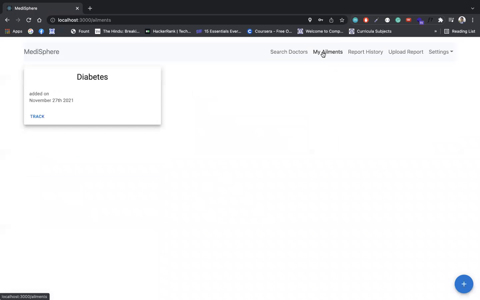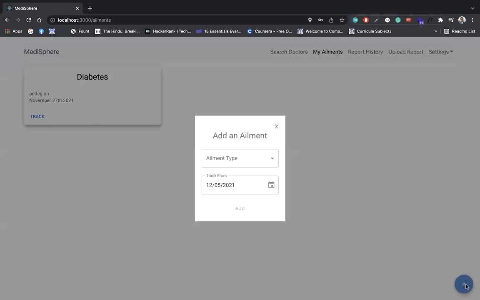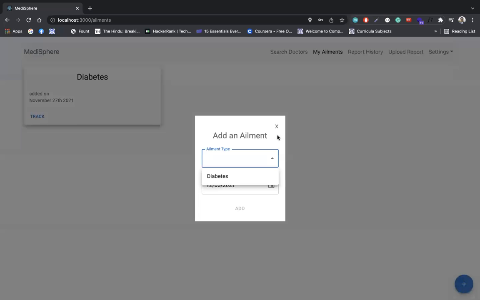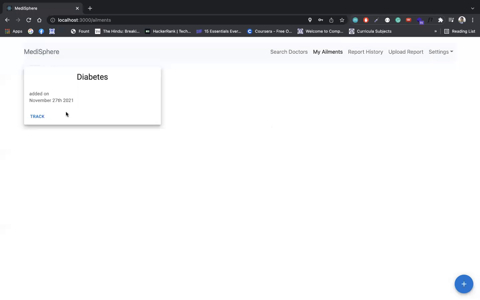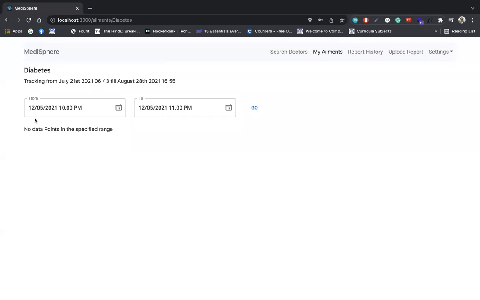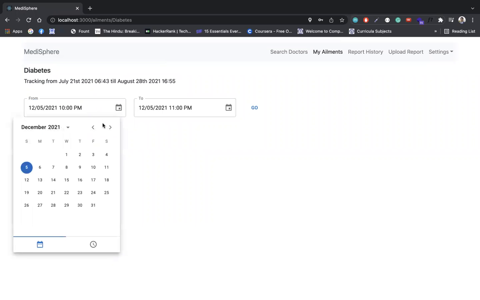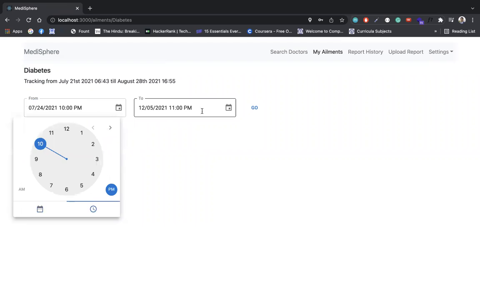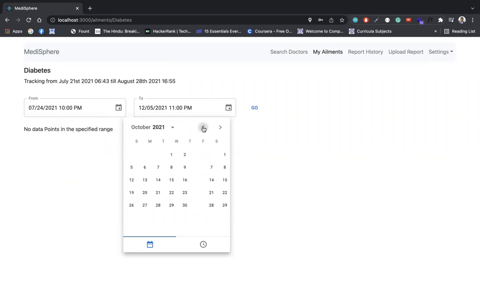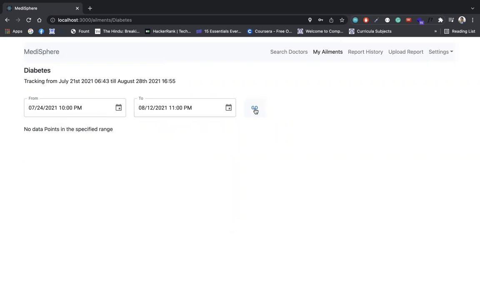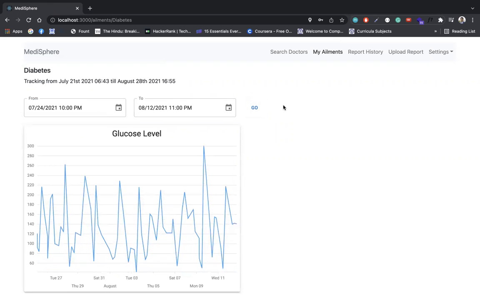Then next we have my ailments. So a user can tell us about their current ailments, and they'll be able to track all their progress throughout their ailment. So here in this case, the patient is tracking their diabetes ailment, and they will be able to set the dates to look at the tracking for that time period.